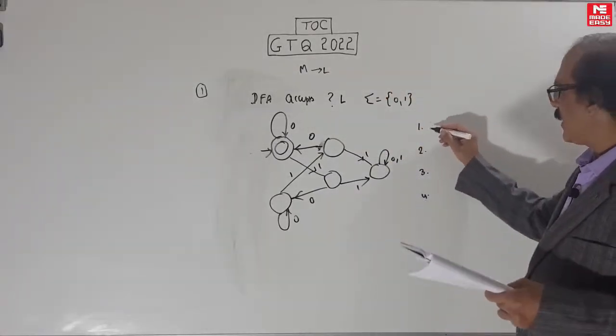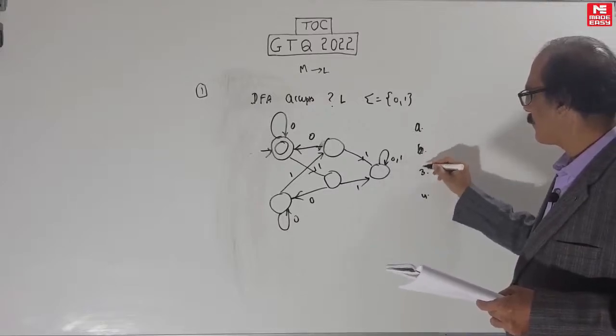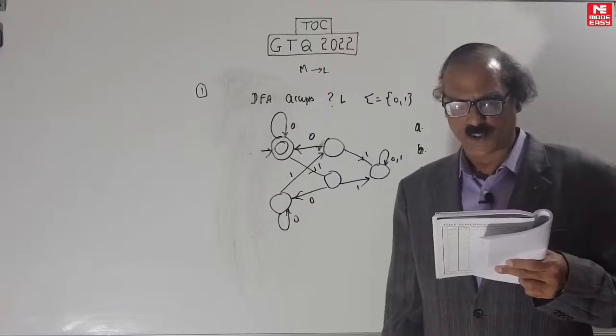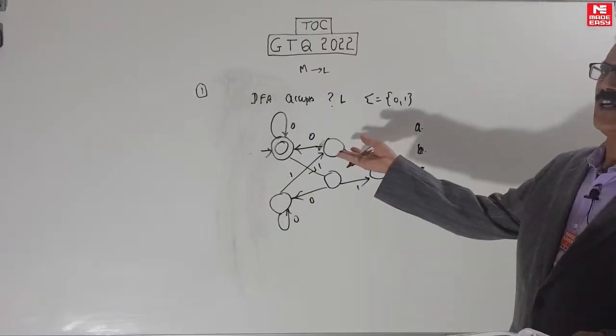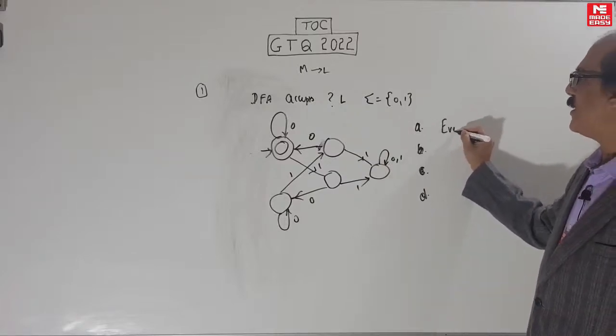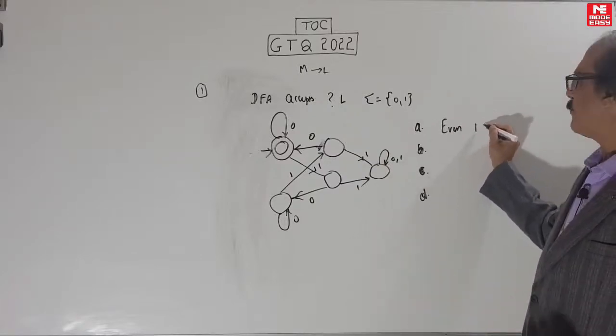What are the choices given? A, B, C, D. 4 choices. Multiple choice question. We have to find the language of this DFA. So try to find it before I write it. First, even number of ones.